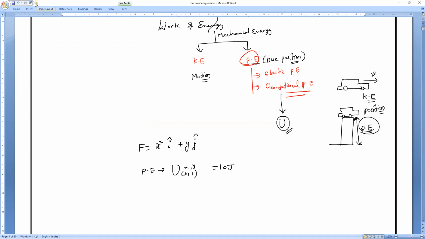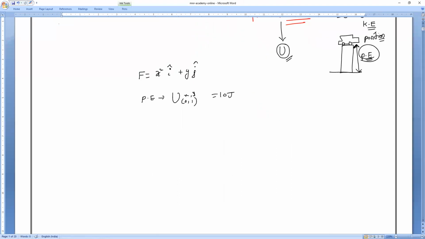What is the potential energy? Everybody? At 0, 1, what is the energy? 10 joules. Then, what is the potential energy at the 2, 3 point? If the limit changes from 0, 1 to 2, 3, how much? Like this, sums we will solve in class 11th.